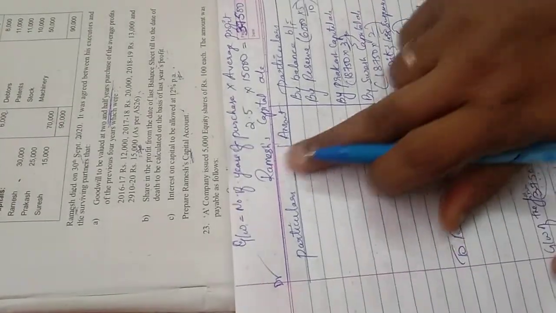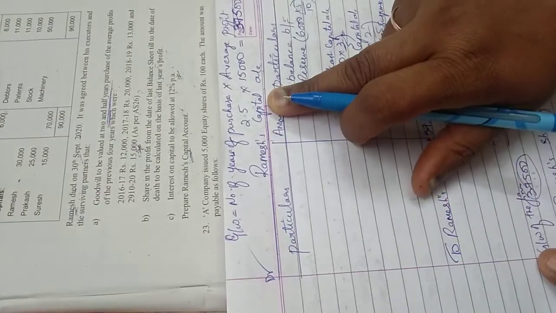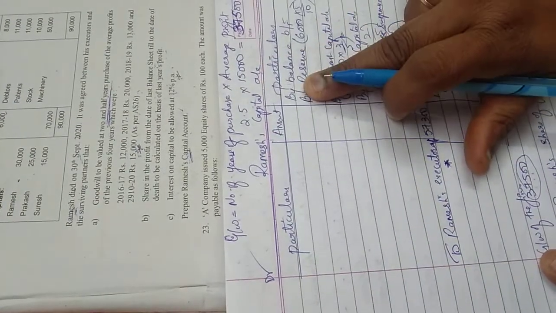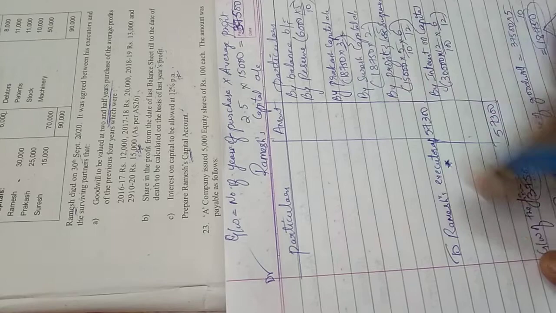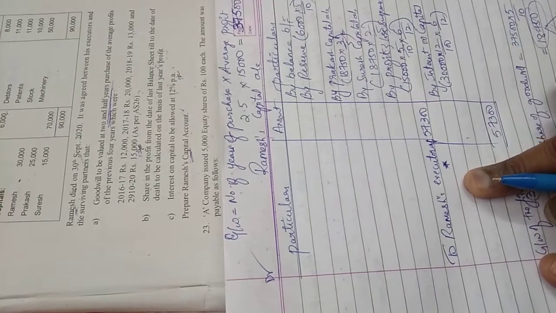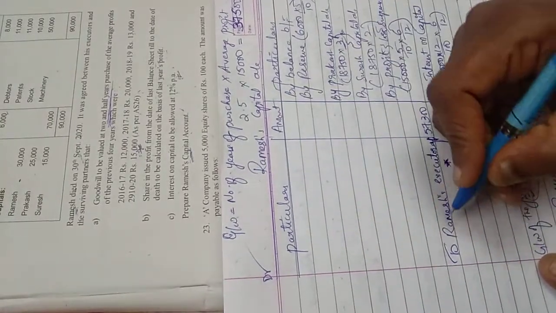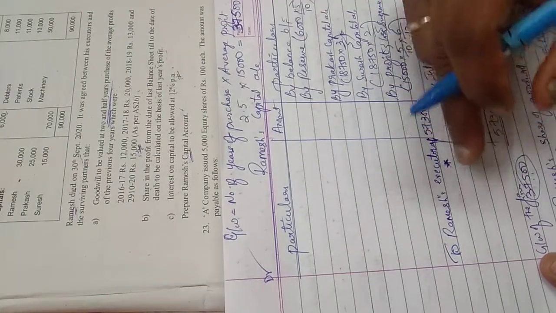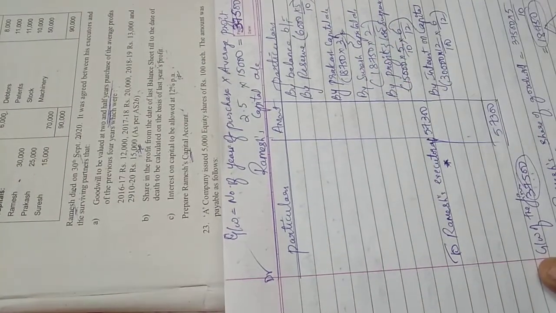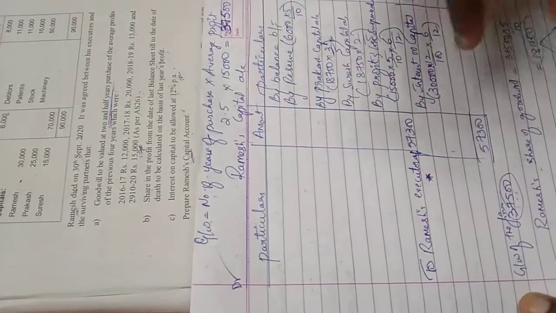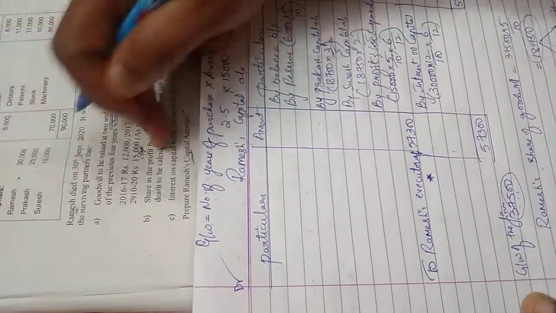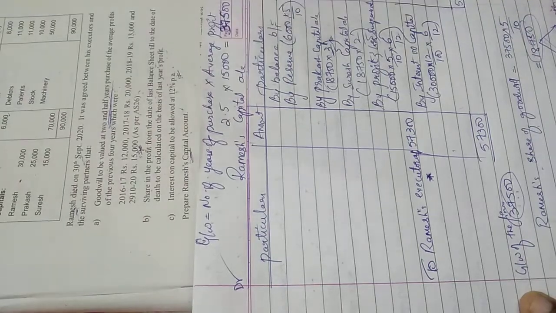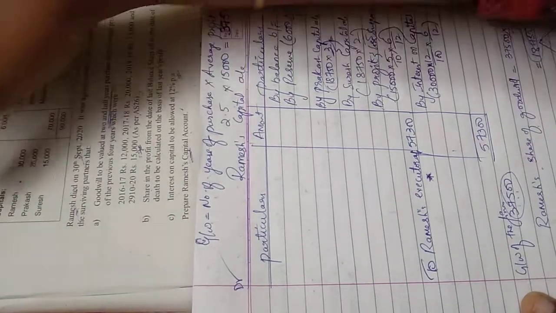Suppose they had asked you to prepare Ramesh's executor's account. You will begin with by Ramesh's capital. The closing balance will be to balance carried down, because it is the executor's account that you prepare. If it is the capital account, you begin with by balance brought forward, and you transfer the balance to the executor's account. The twist they can keep in this is, as I said, sometimes they'll give it with a balance sheet or just the statement, so understand what is given.